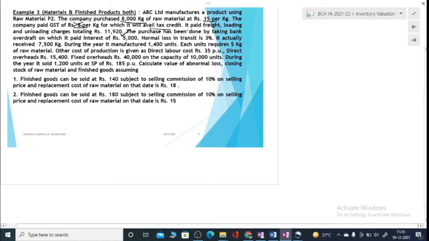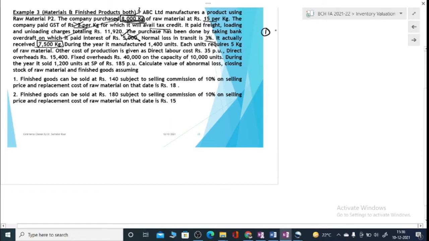Then the company has taken a loan or bank overdraft for purchases on which you paid interest of 5,000. Interest is again a financial charge, so it is not considered. Normal loss in transit is 3%. So 3% of this will imply 240 kilograms. Up to 240 kilograms you have a normal loss. You actually received 7,500 kilograms. That means you have a loss of 500 kilograms, which is beyond 3%. So you have a case of normal as well as abnormal loss. We can work on this in the notes.